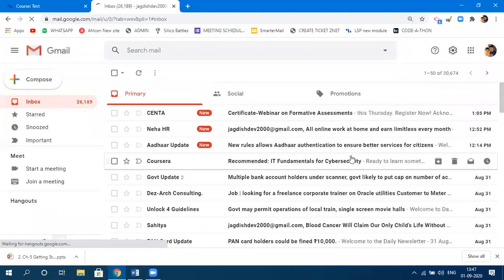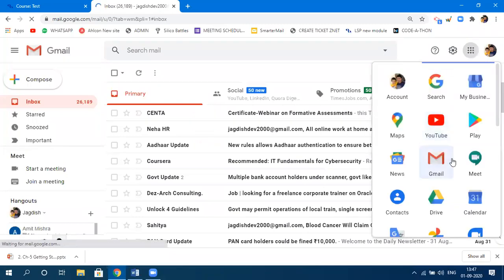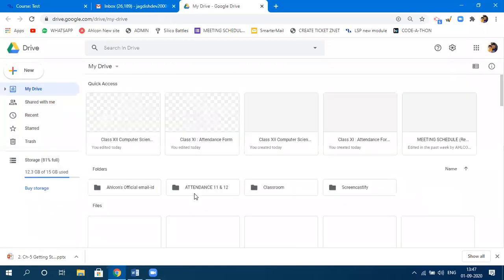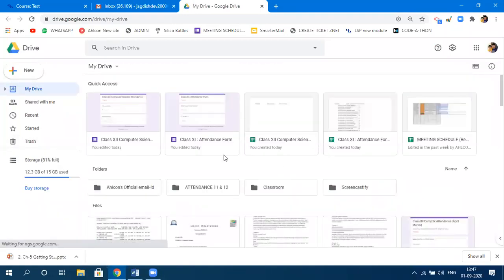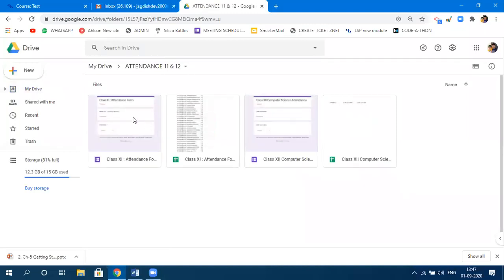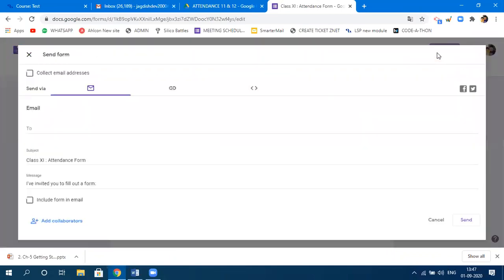So you have opened your Gmail account, right? Now you have a form that must be there in the Google Drive. Okay, and you kept that form within this. Let's say I just wanted to deal with the attendance, so this attendance form is there. Okay, and you want to give a link of this, so click on send.